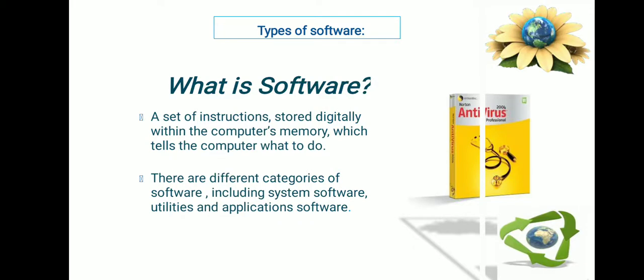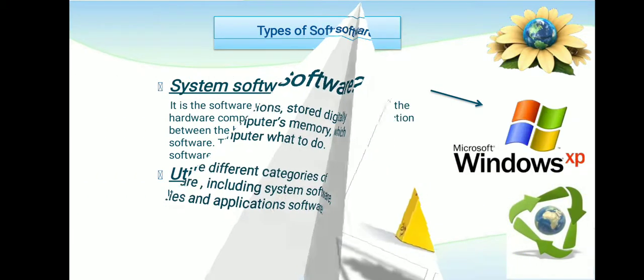What is software? Software is a collection of different types of programs with the help of which the computer is going to run. It is a set of instructions stored digitally within the computer memory which tells the computer what to do. As I told before, software means there is some information stored in the memory that tells the computer what to do. We have different categories of software like system software, utility software and application software.